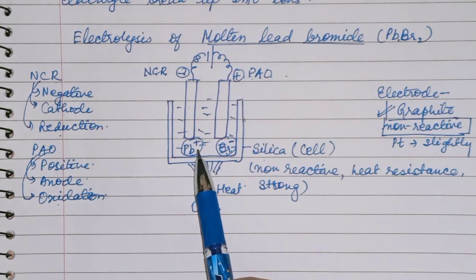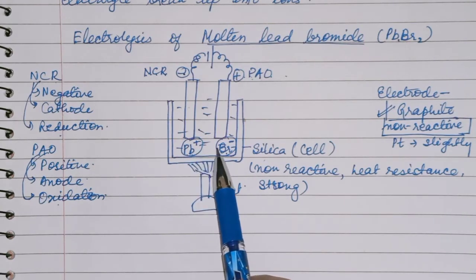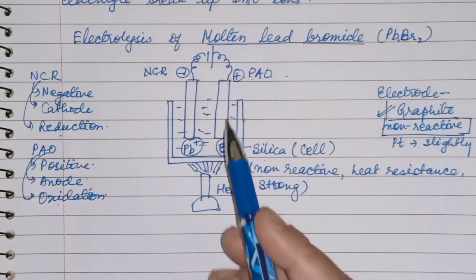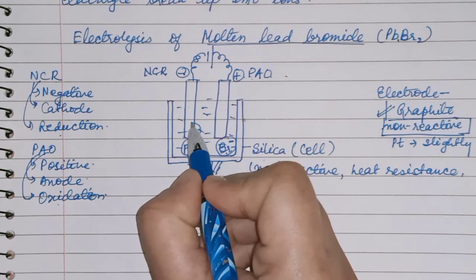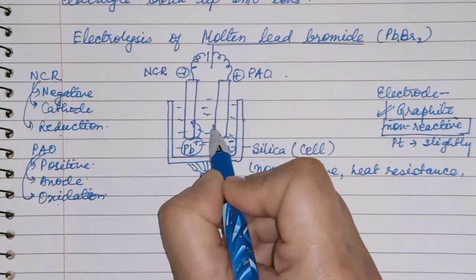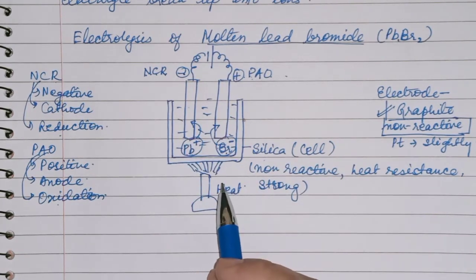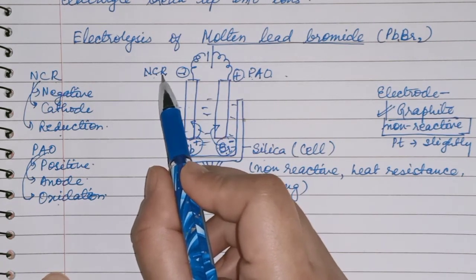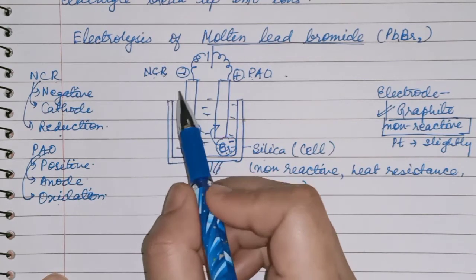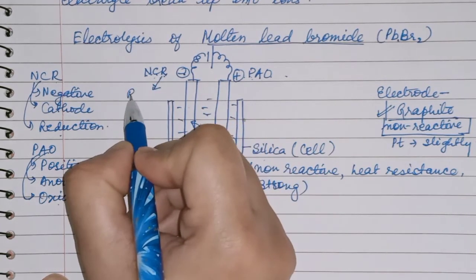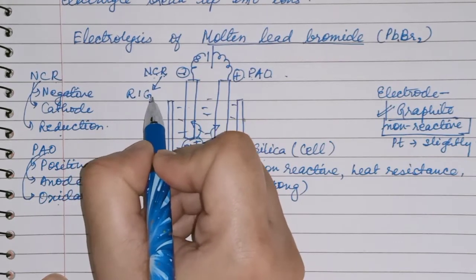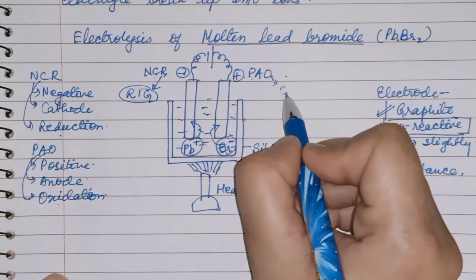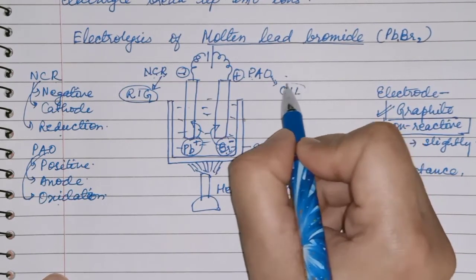Now what happens here is that when PbBr2 dissociates into its ions, the plus ion will move towards the minus electrode and the minus ion will move towards the plus electrode. Now, at the cathode, what is taking place? Reduction. And what is reduction? Reduction is gain of electrons, RIG.